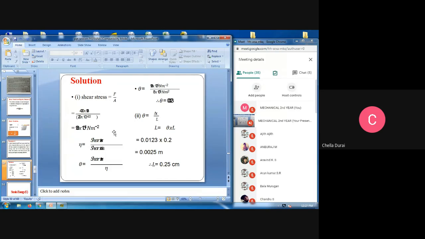Shear stress is equal to force by area. We are applying the force and the area value. Find out the area value and substitute here, we can get the values. First we are getting the theta value, then the length value. How much are we getting? 0.25.